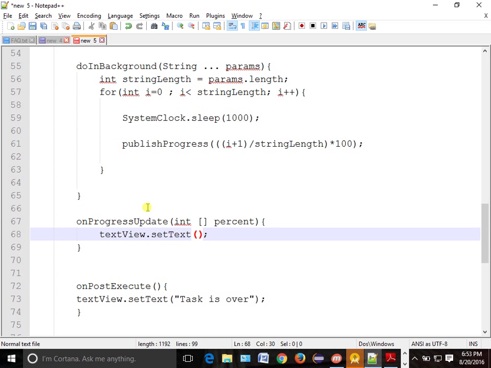You want to show the progress, so you can get this percent. You get the 0, and you have to add this percentage sign explicitly, so we will make it separately. We'll write it like this. So from here it will automatically come here.